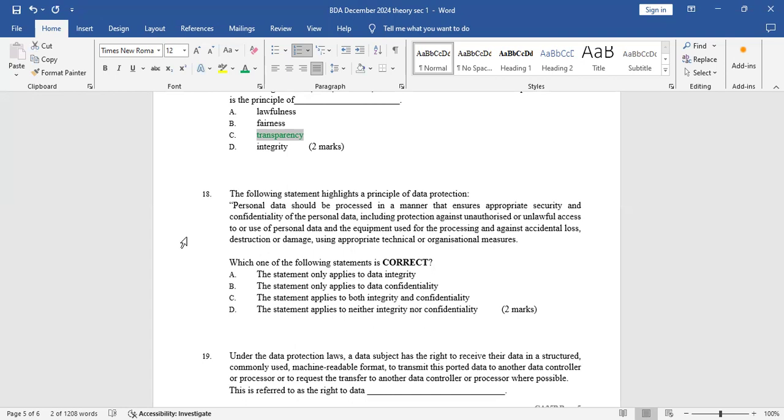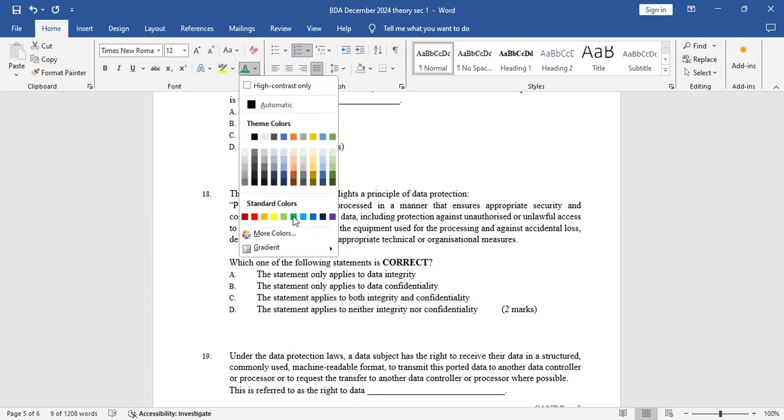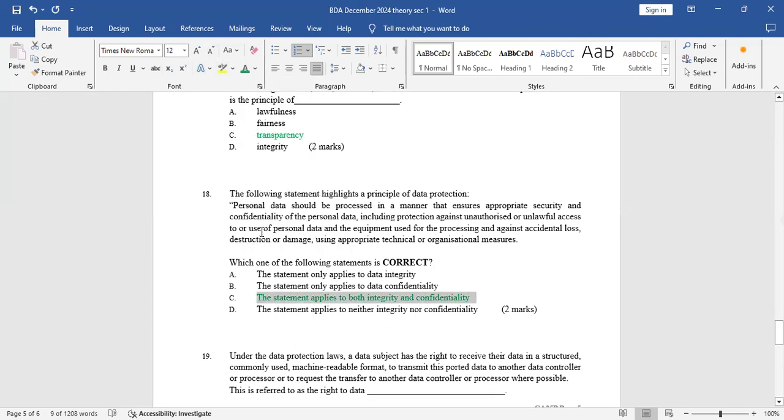That's also not correct, because they're talking about how data is being handled confidentially and also protected. So that touches on both integrity and confidentiality. So the correct answer is C again. The statement applies to both integrity and confidentiality. So I'll mark that.